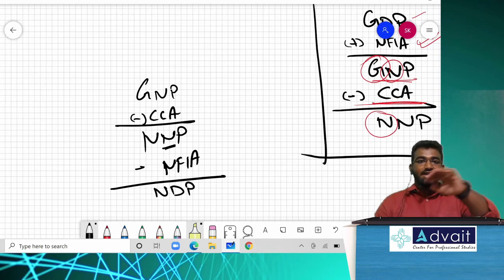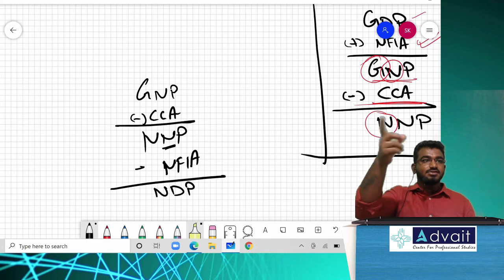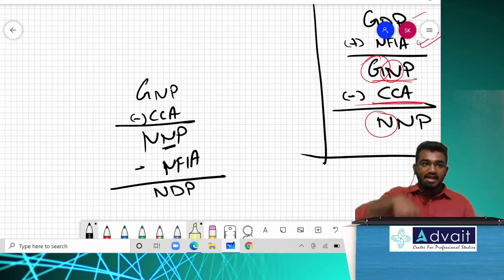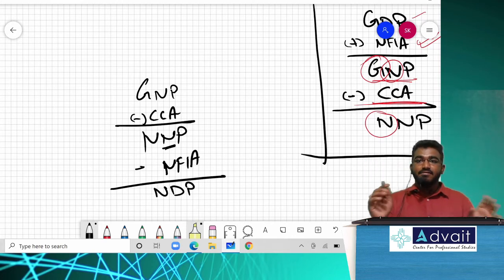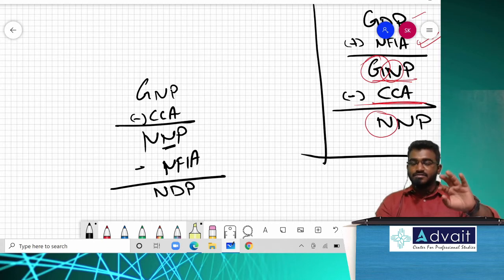If it is net, it excludes depreciation. If they have given it as D, domestic means only produced inside India. If it is N, it is already included with NFIA. So they will only play with this. They will give you reverse calculations. So don't get confused whether it is a reverse calculation or a straight calculation.